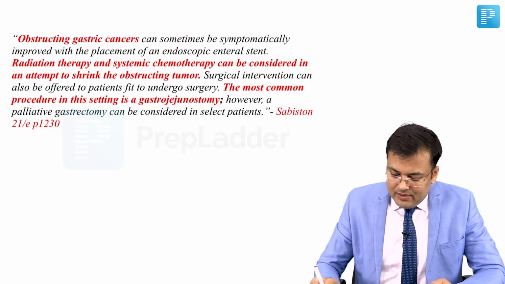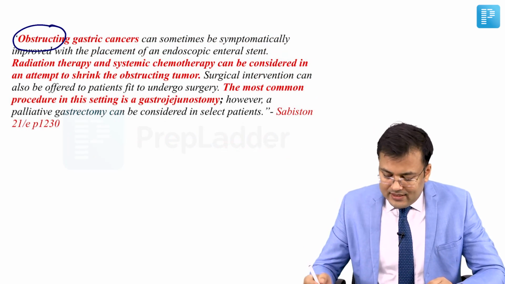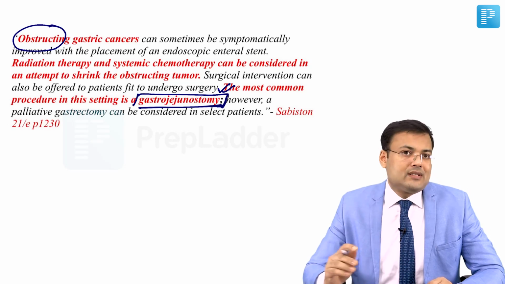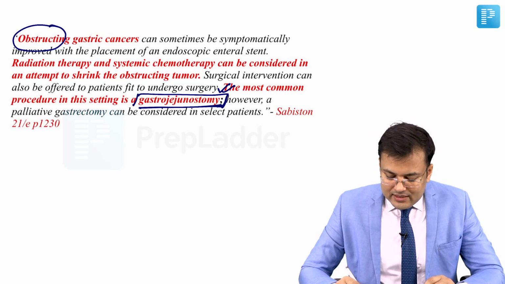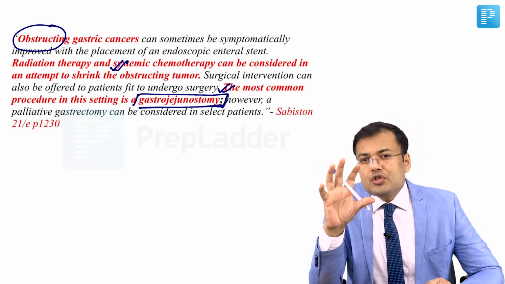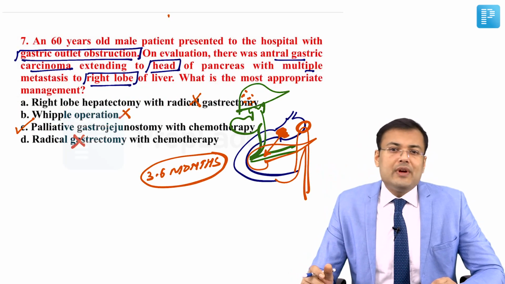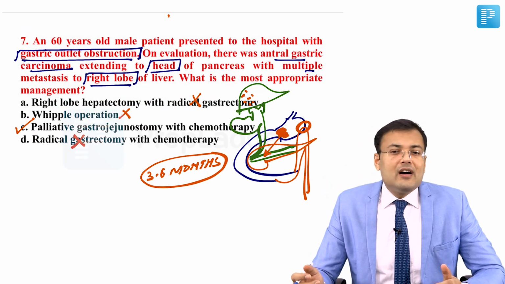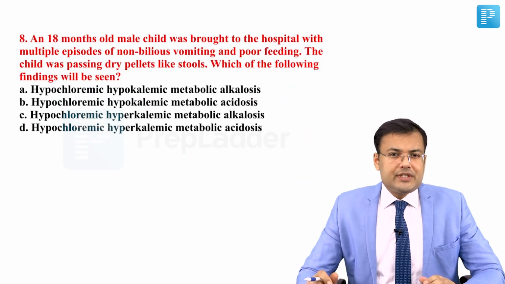Which type? If the patient is having gastric outlet obstruction, obstructing gastric cancer, the most common procedure performed in this particular setting is gastrojejunostomy. Can we give chemotherapy? Yes. Systemic chemotherapy prolongs survival. Sometimes it is going to shrink the obstructive tumor. So the correct answer is palliative gastrojejunostomy with chemotherapy in the patient who is having unresectable carcinoma stomach with gastric outlet obstruction. See question number 8.